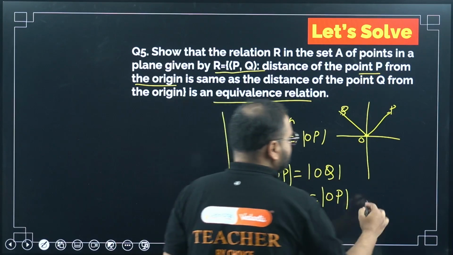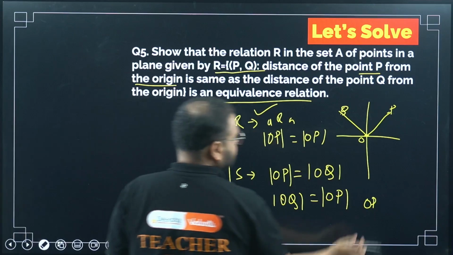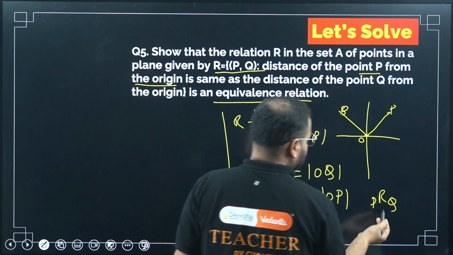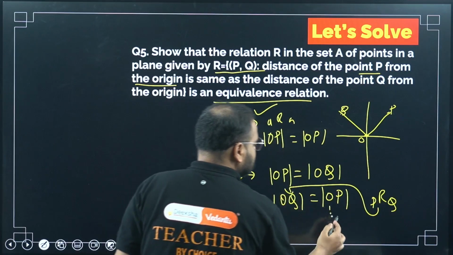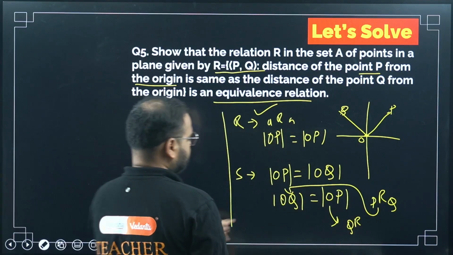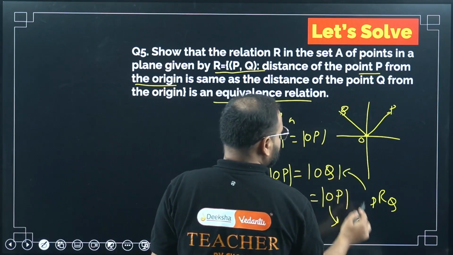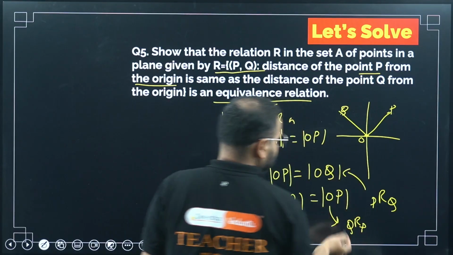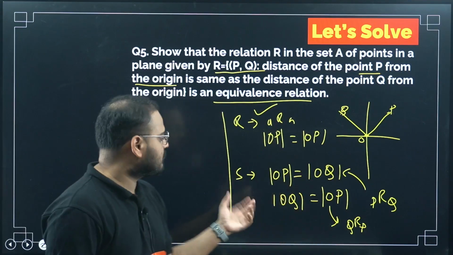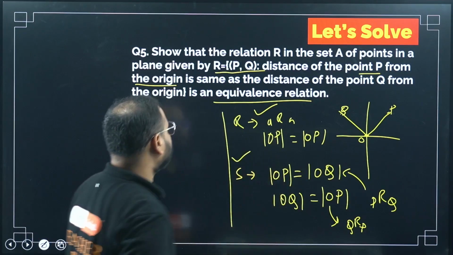Correct. Now how will I write this relation? Please check. PRQ, right? This one, and what is this? QRP, right? This is PRQ and this is my QRP. The second line is QRP. So OP equals OQ, then OQ equals OP. Let's say I have A equal to B, then B equal to A. Same thing. Symmetric, yes.